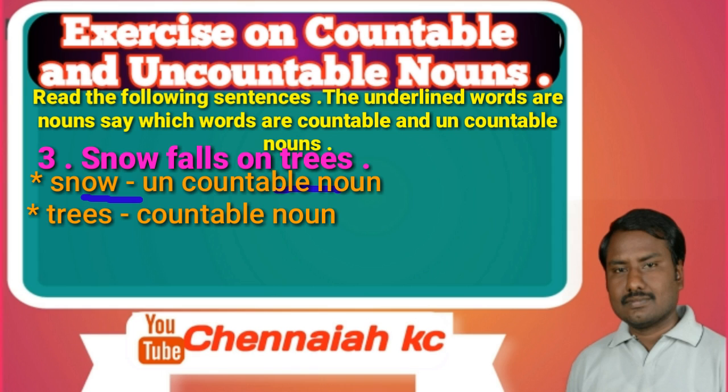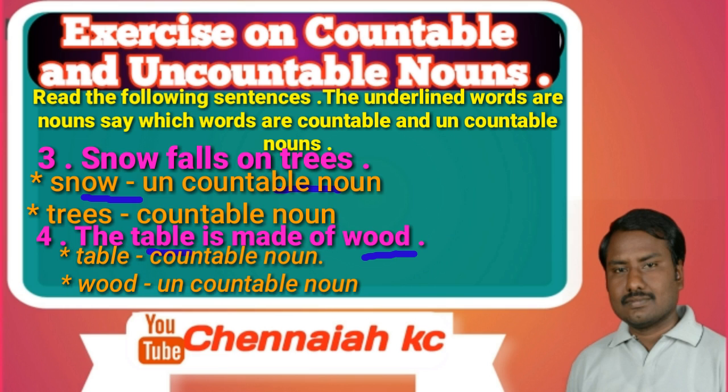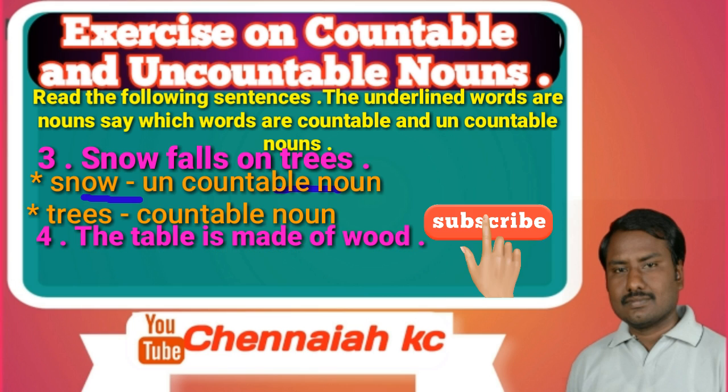Okay, students, next I am going to tell you the fourth sentence. The table is made of wood. In this sentence, the underlined words are countable or uncountable nouns. Choose the best answer. The underlined words are table and wood. See here, table is a countable noun. Wood is an uncountable noun.